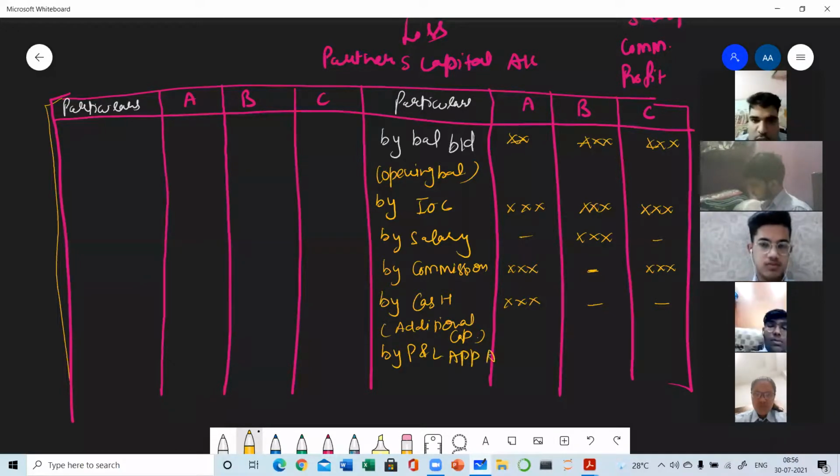By profit, and please make this format in your notebook. I can see that few students are sitting vacant. Yes, Pranav, Soumya, why are you both sitting vacant? Can't you write?